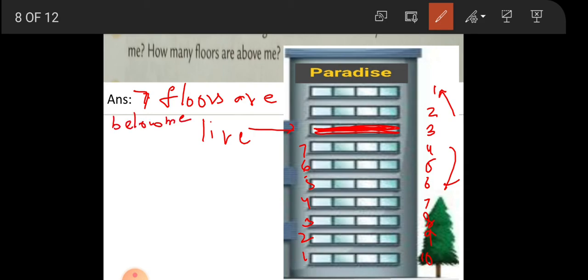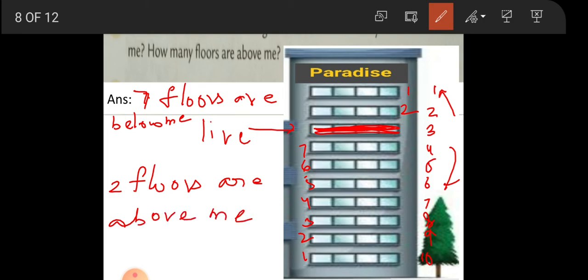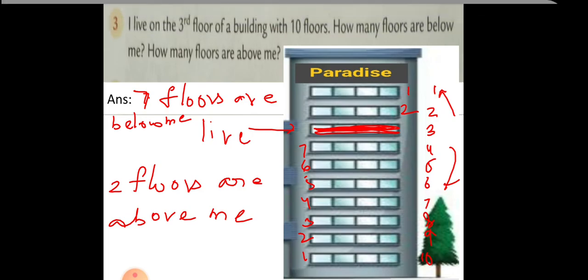Next, how many floors are above me? How many? Only 1, 2. 2 floors are above me. Okay? So write them as number 1 and number 2 neatly. There you don't have the place. In the book you have a place. You can draw the line and you can write over there. Okay?